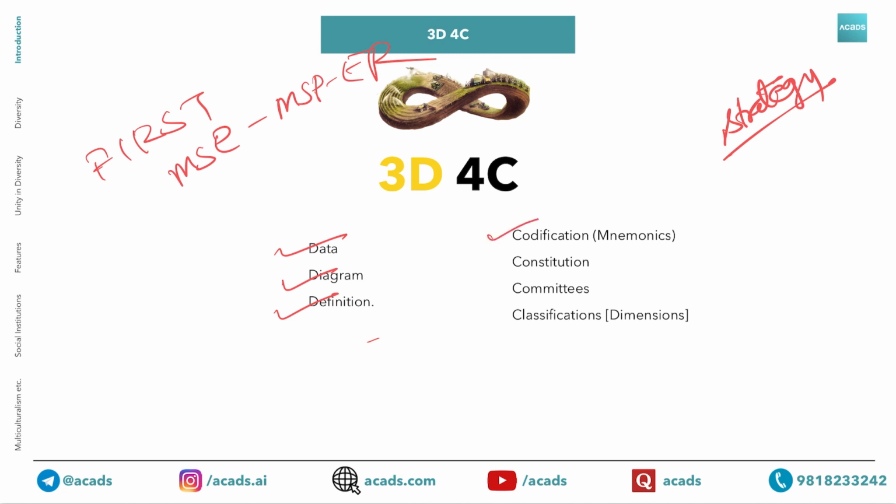Another is codification. When you have 7 minutes to answer a question and you need to come up with at least 5 to 20 new points, you cannot do that without relying on mnemonics. So in this lecture we will see how mnemonics can help you come up with basic points for each of the dimensions in agriculture. Then constitution and committees.